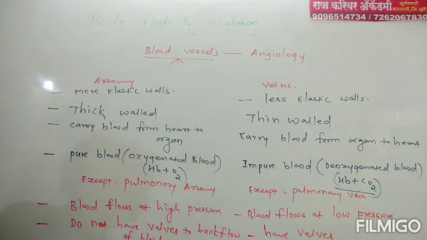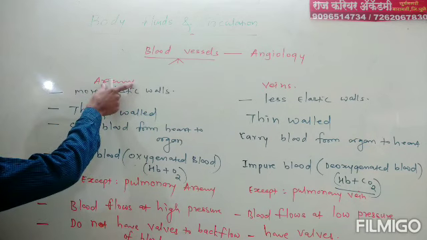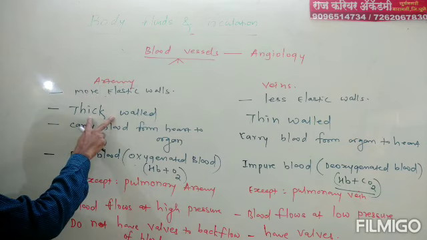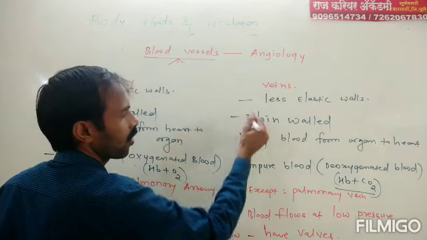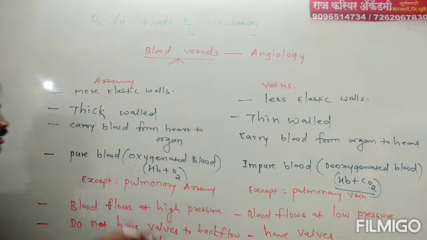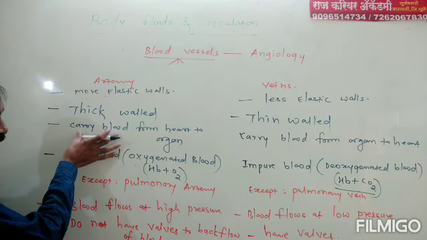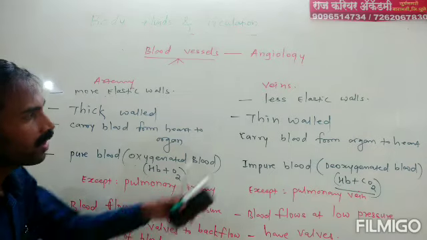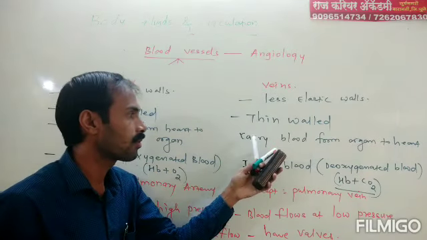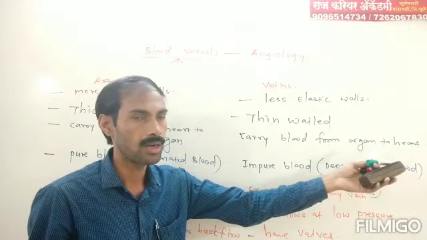More elastic wall. This is the main difference between artery and veins. Once again I am repeating, arteries are thick wall and veins are thin wall. Second difference, arteries carry blood from heart to organ, whereas veins carry blood from organ to heart.